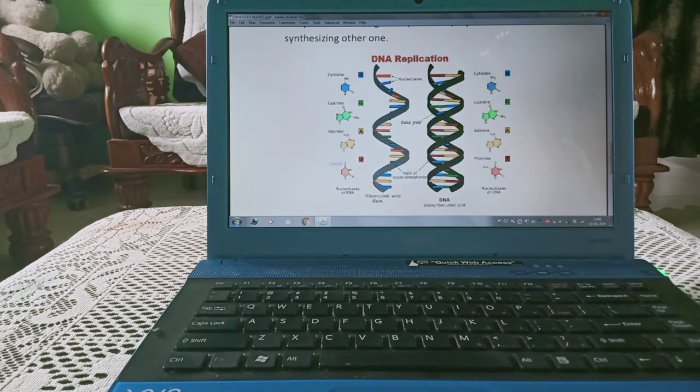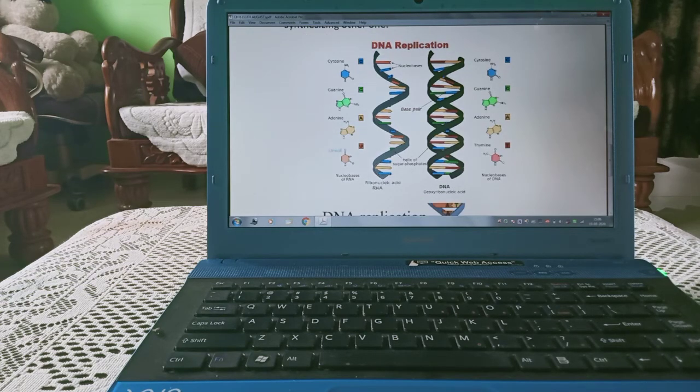Now cytosine, guanine, adenine and thymine is replaced by uracil when it is RNA. Or in other words, we can say double-stranded DNA converts into single-stranded RNA, which is known as DNA replication.